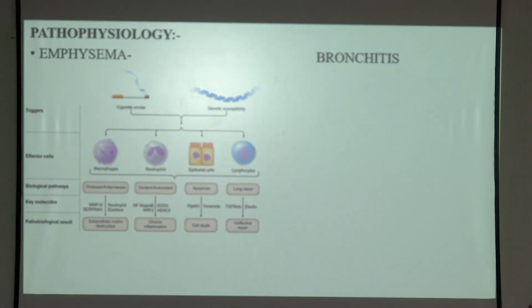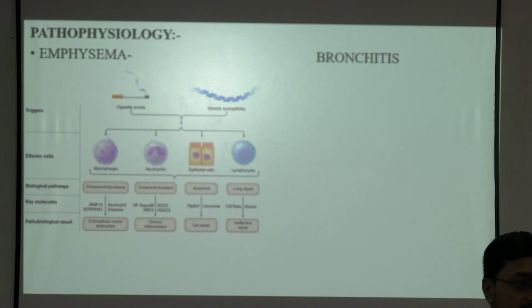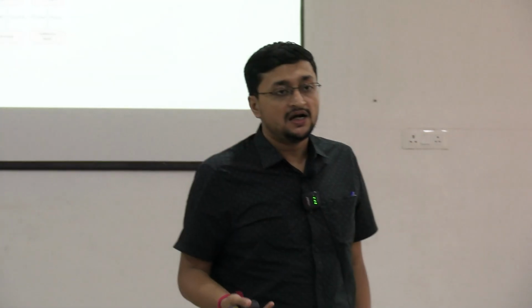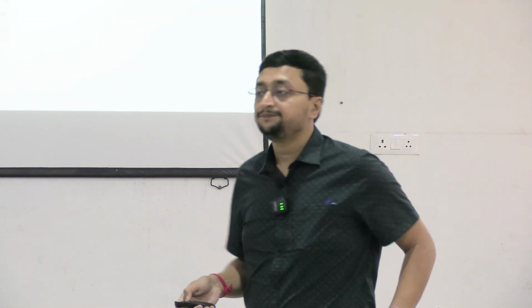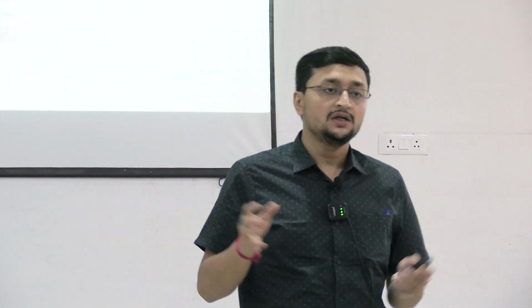And what is bronchitis? What is the basic pathophysiology of bronchitis? It is because of increased mucus. What is the cause of increased mucus production? Just because of the chronic inflammation, there is hyperplasia of the goblet cell. That leads to increased mucus production, which results in chronic bronchitis. Because of the increased mucus production, what happens?